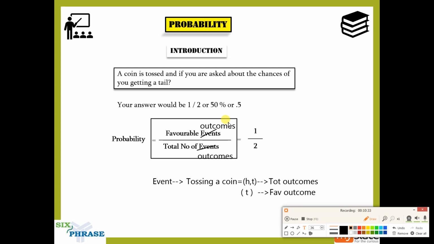Whenever you come across a question where you are asked to find probability, just replace the word probability with favorable outcomes by total outcomes. We'll see more problems, and then I think you'll get comfortable. We'll see more problems.